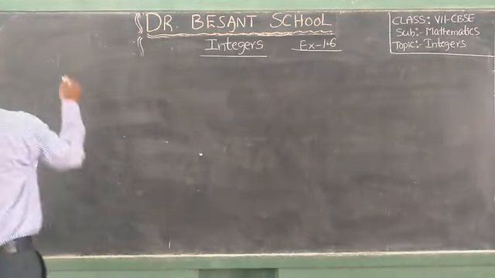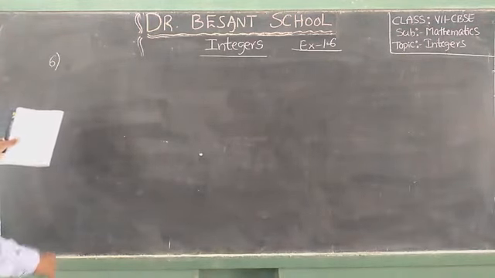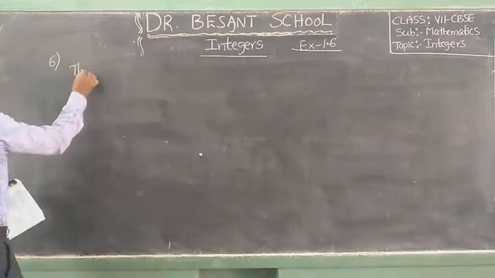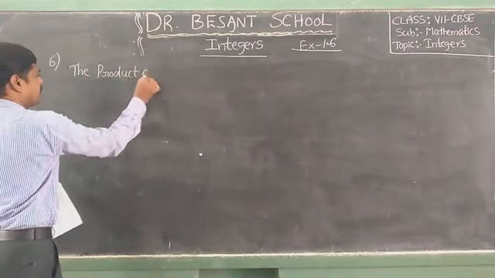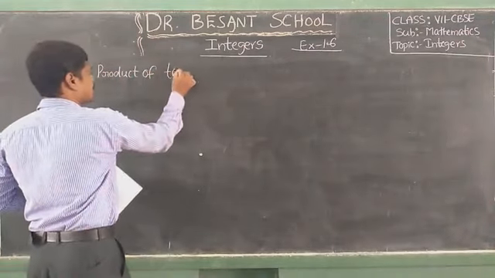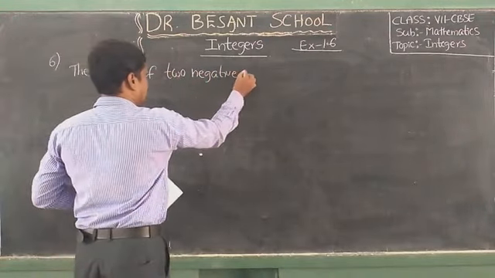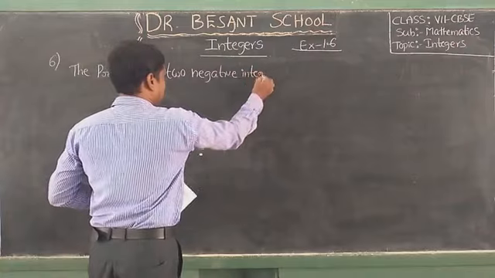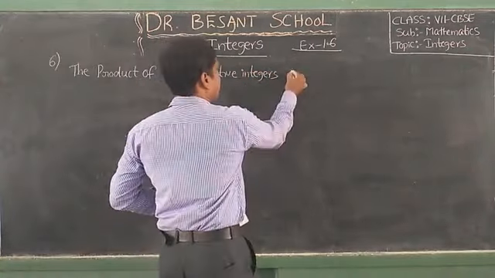Next, the sixth question. The product of two negative integers is 420.